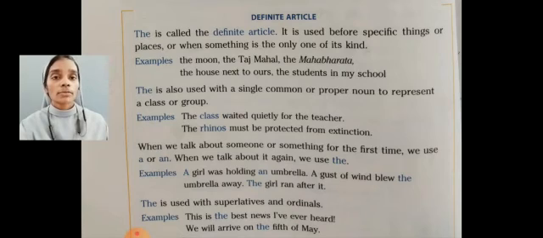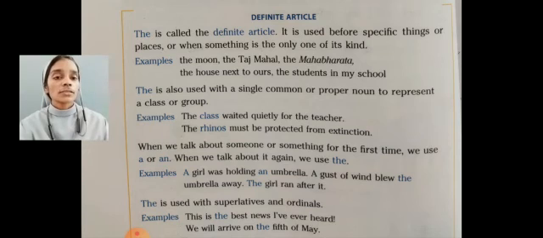Again we are talking about the same umbrella, so we use article the umbrella. The girl ran after it. Again we are talking about the same girl, so we use article the.